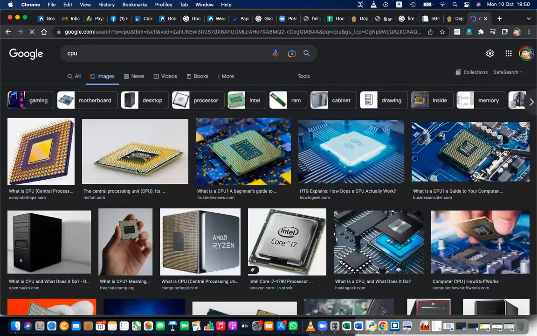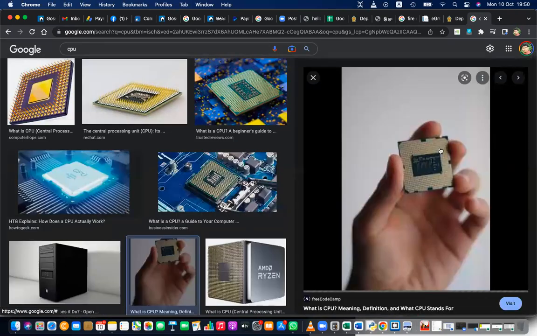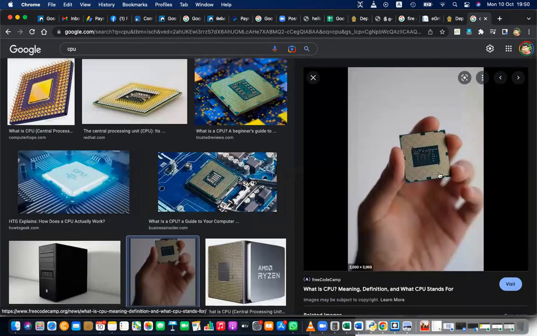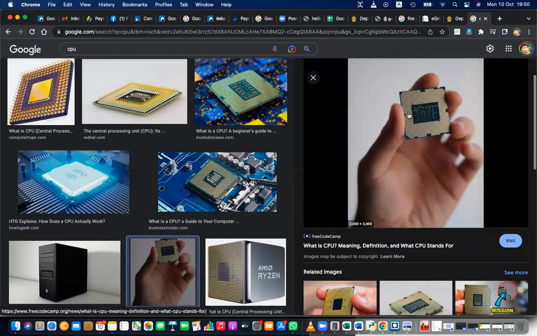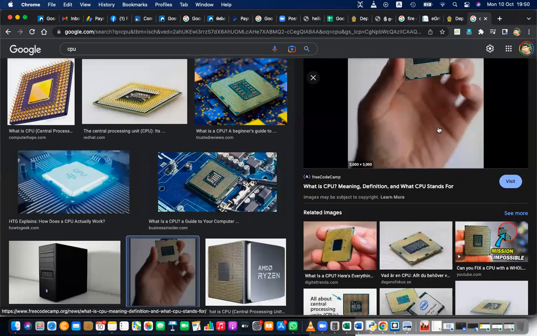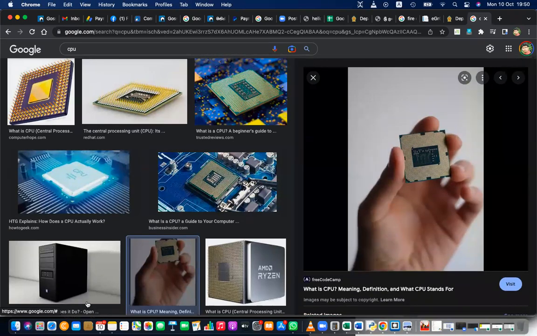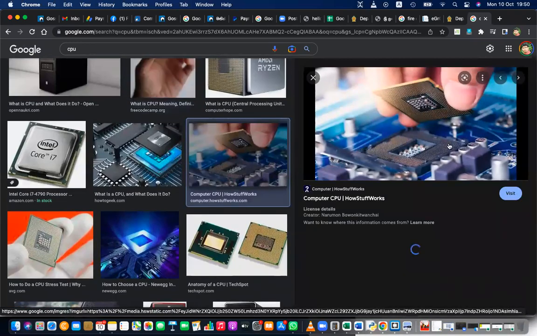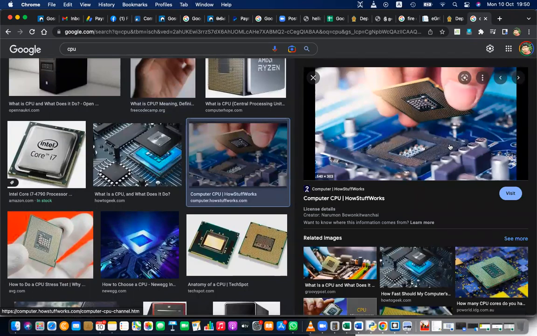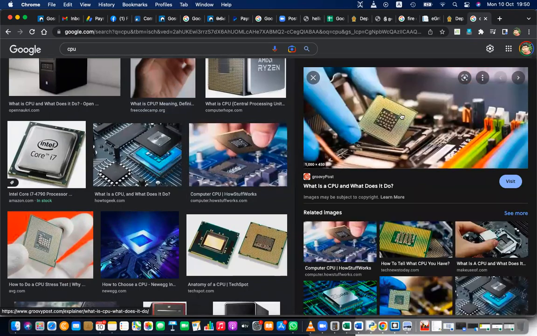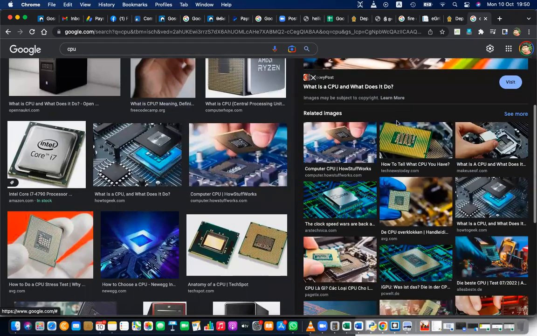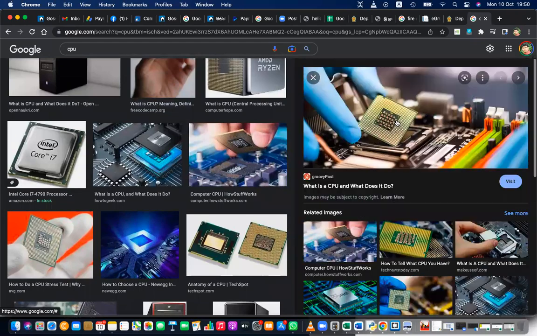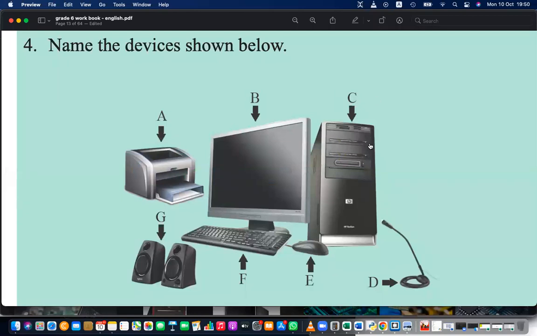The CPU is a chip. It can be taken into your palm. This is a very small chip. This is what the CPU is. It is inside the system unit, plugged into the motherboard. This motherboard is inside this large box called the system unit. So this is not the CPU. This is your system unit. Please don't use wrong words.